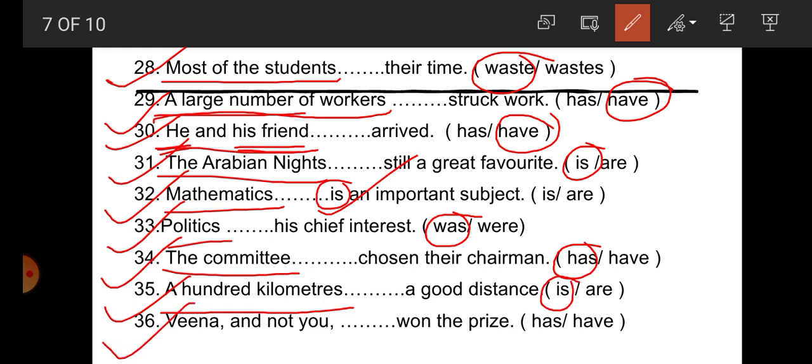Number 36. Veena and not you. So what is the first subject, student? There are two subjects. The first one is Veena and the second one is you. So according to the first subject, the verb must be singular. So has is the correct one.